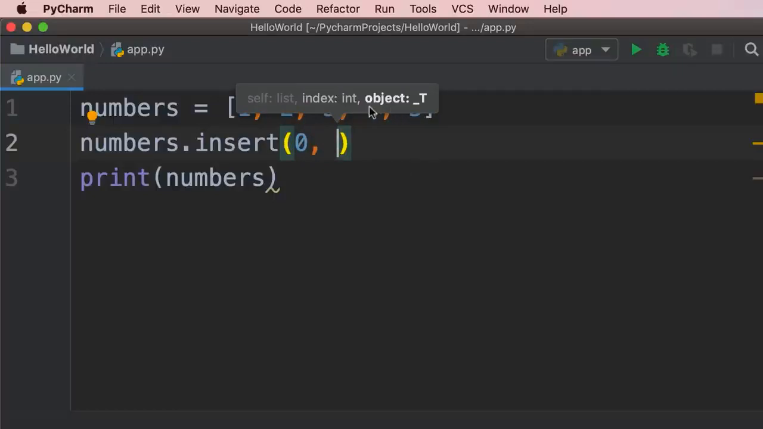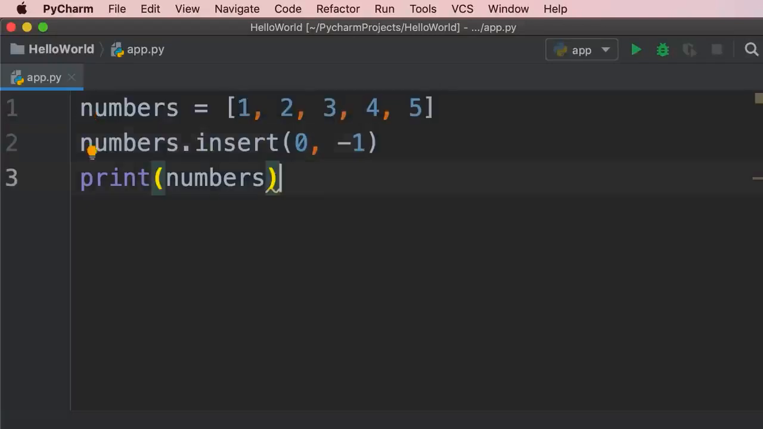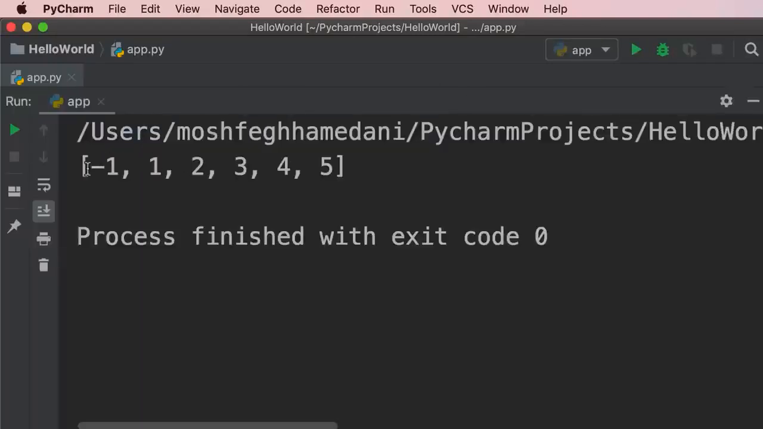So the second value is an object, and the type of this is T. That basically means this can be any type. We can pass a number, we can pass a boolean, we can pass a string, we can pass a list, or any type of objects in Python. So I'm going to pass -1. Now let's run our program. You can see -1 appeared at the beginning of our list.